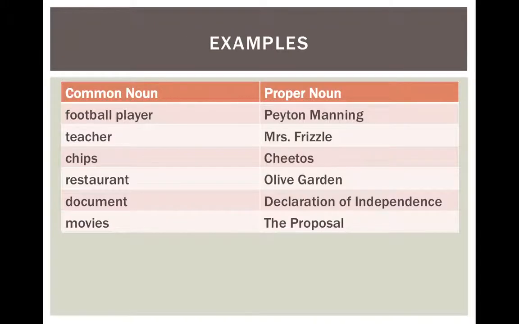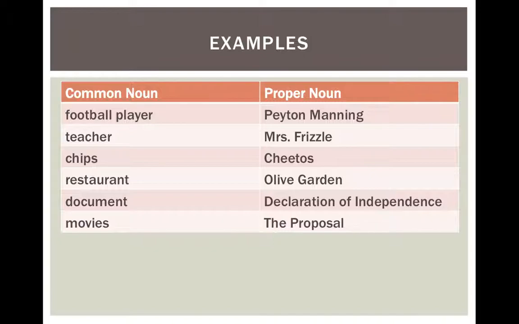So here you'll see a list of common nouns on the left with examples of specific proper nouns on the right. So if we take a look at the first one here, football player is a common noun because it can apply to any football player, whereas Peyton Manning is a proper noun because it's specific. There's only one Peyton Manning. It refers to one specific person. Again, teacher on the second line is a general, common noun, but Miss Frizzle from the Magic School Bus is a proper noun. She is specific.